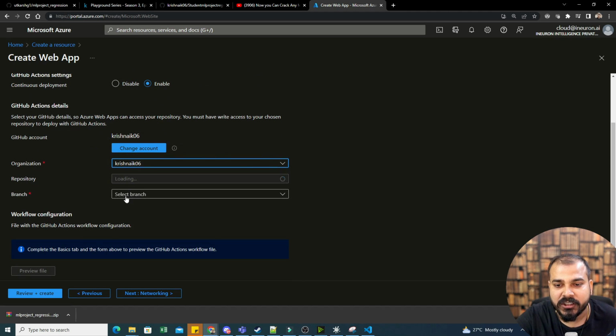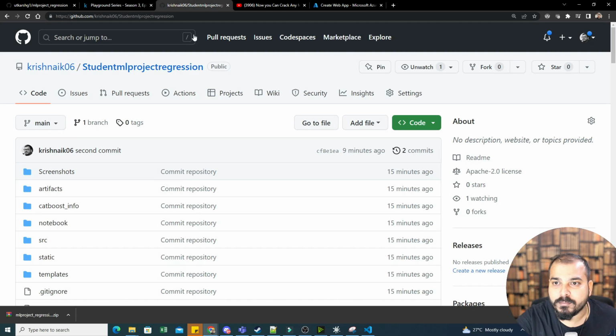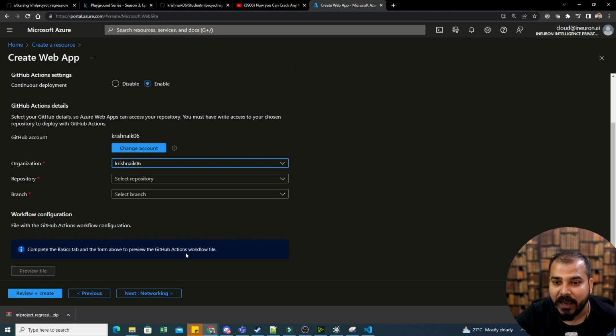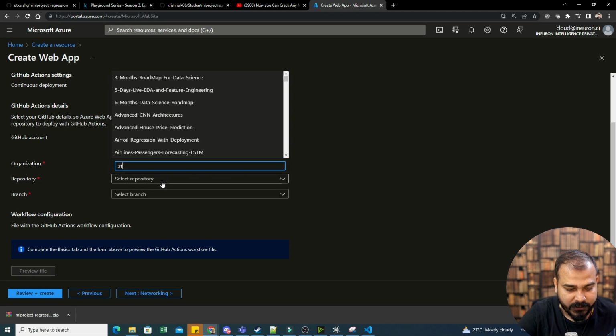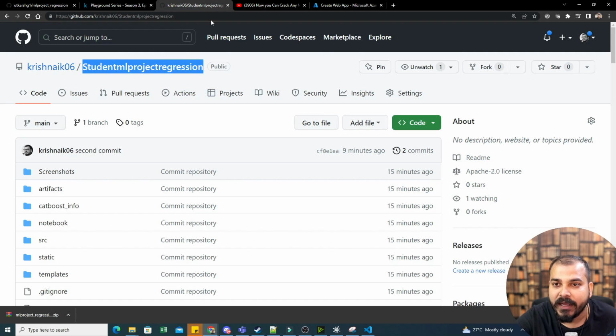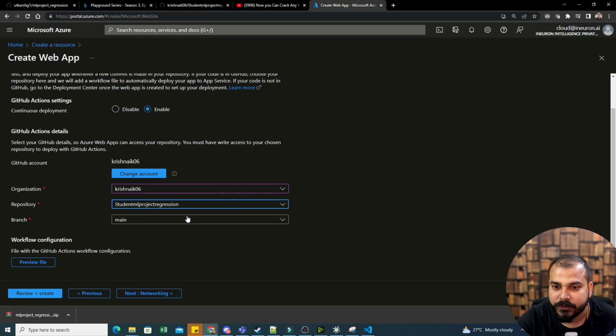Now we'll select the organization. It is Krishna06 because it is inside my repository. My repository name is student ML project regression. Now see what will happen. Here I will write student ML project regression, right? So this is my GitHub. I've selected this, and it will be the main branch.